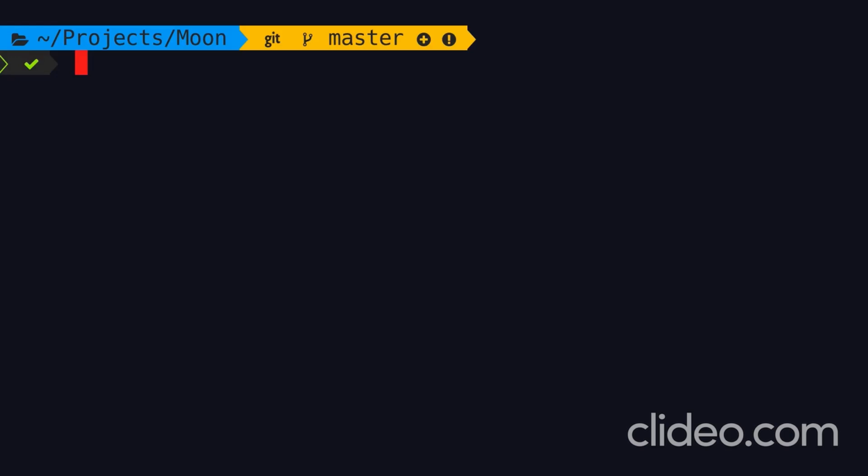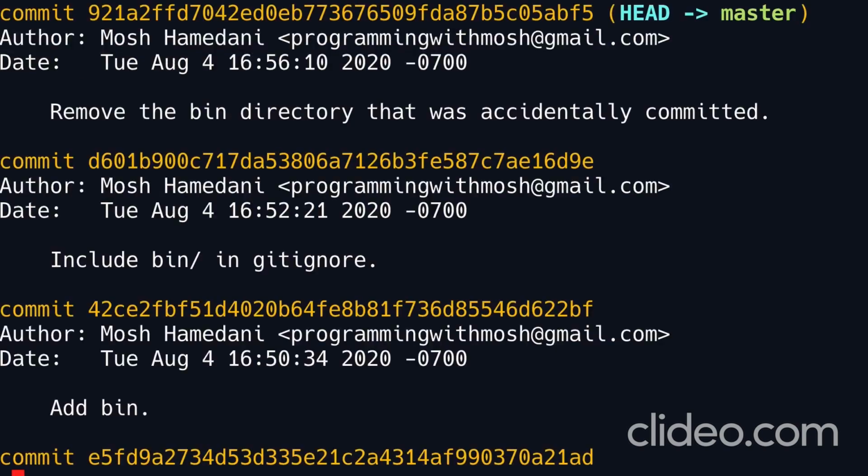We have made a few commits so far, but where are these commits? Let me show you. We use the log command to look at our history. Take a look. Here are all the commits we have created, sorted from the latest to the earliest. Here's our last commit on top.